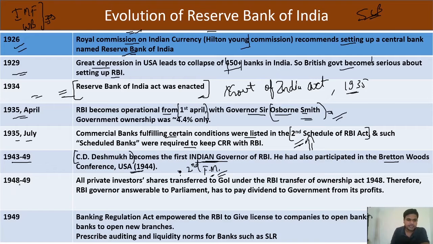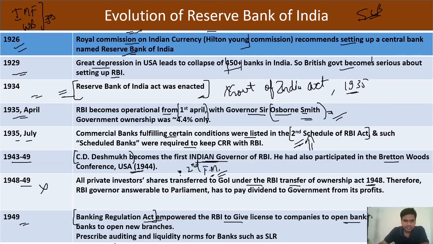In 1948-49, all private shareholdings were transferred to the Government of India under the RBI Transfer of Ownership Act. This point does not have so much significance. And the 1949 Banking Regulation Act empowered RBI to give licenses to companies to open banks, and to open or expand branches.